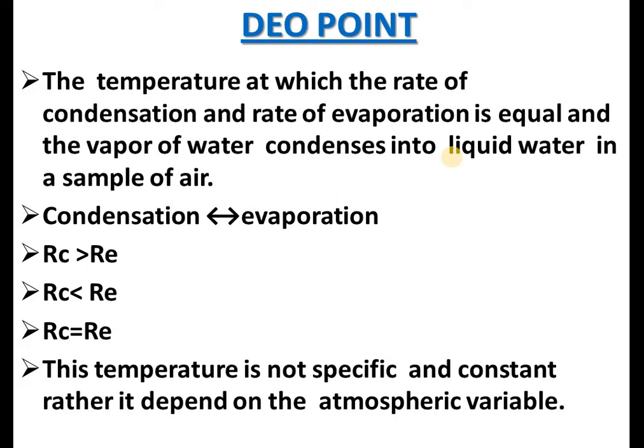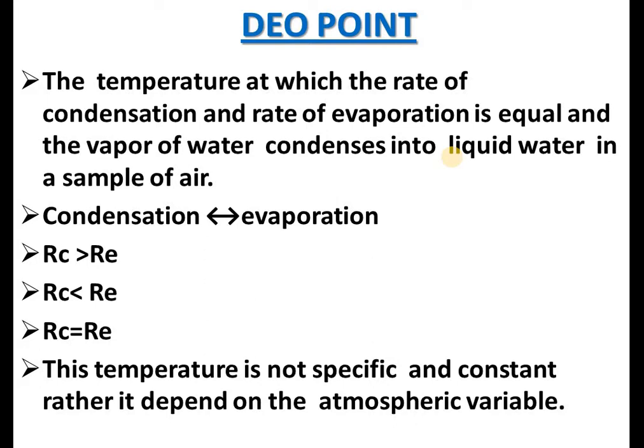So there are different conditions, and sometimes the rate of condensation is greater than the rate of evaporation. Sometimes the rate of condensation is lower than the rate of evaporation, and sometimes the rate of condensation becomes equal to the rate of evaporation.